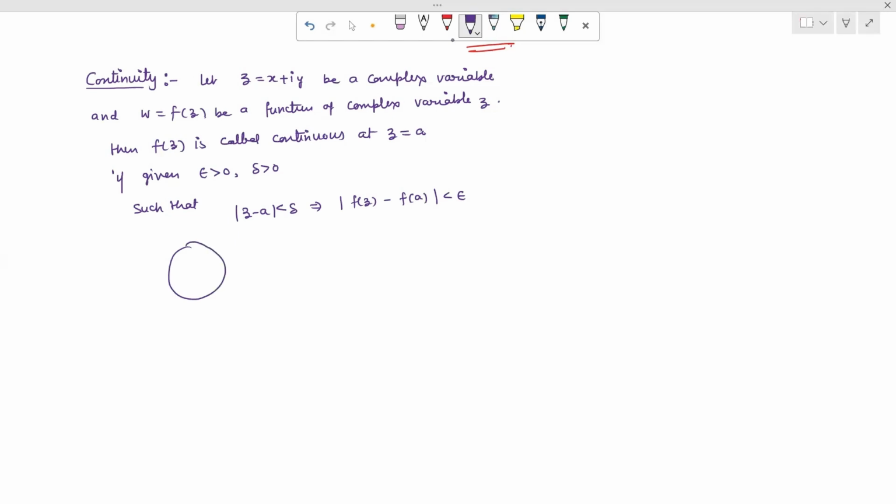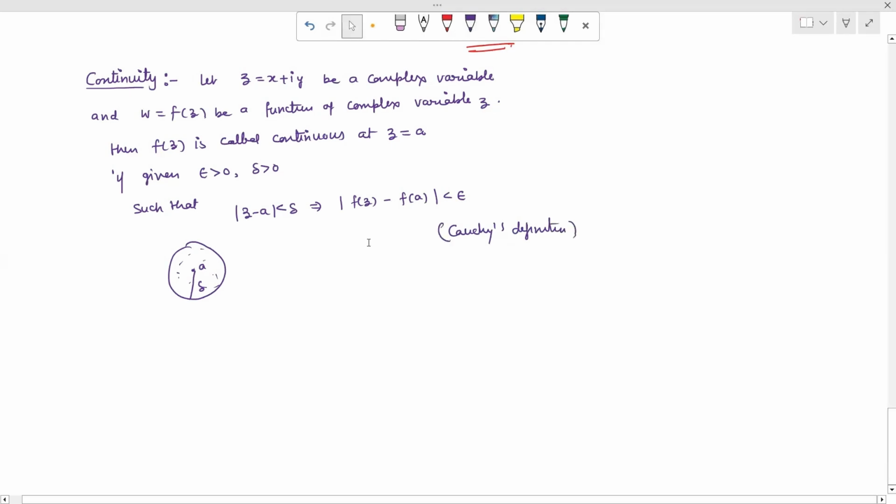So we take a here and this is delta, and the points lie in this. Now this is the Cauchy's definition for a complex function.